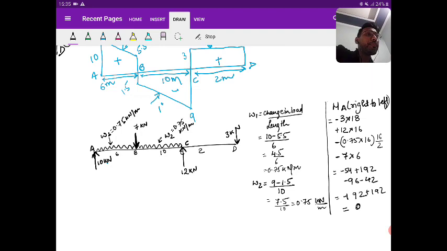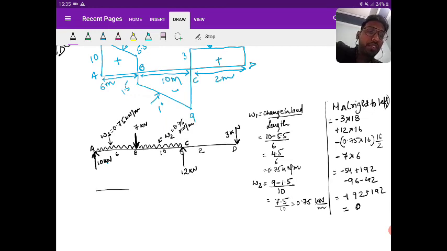How to check? If a fixed support is there at the end, then the bending moment at that support is not equal to 0. And if a simple support is there at the end, I'm talking about the end, then the bending moment at the support is equal to 0. Yes or no? So what I am obtaining is that the bending moment at A is equal to 0, which implies it is a simple support. Is it clear?